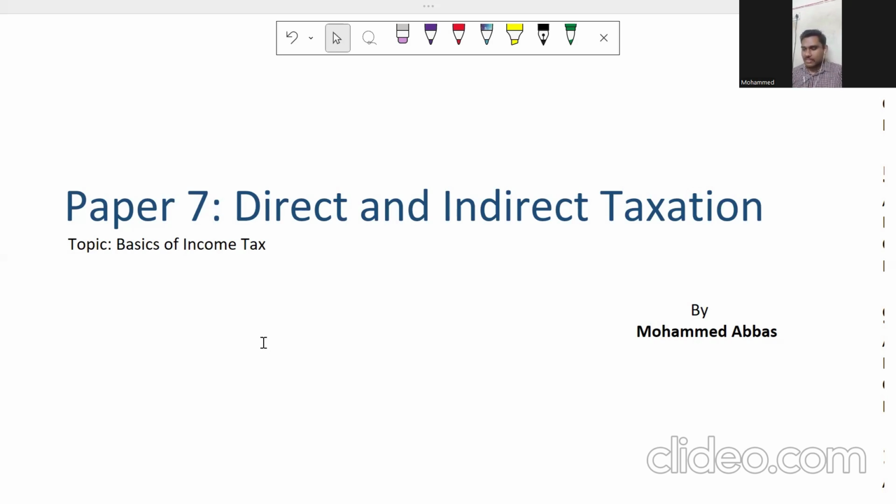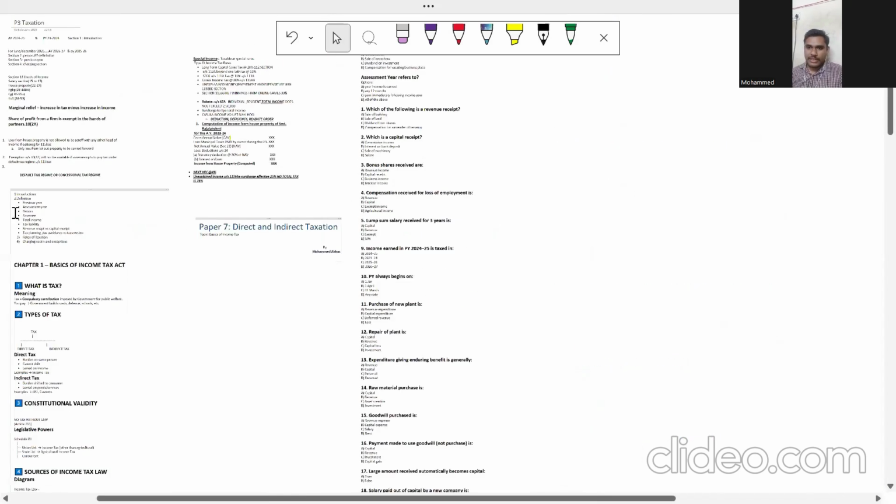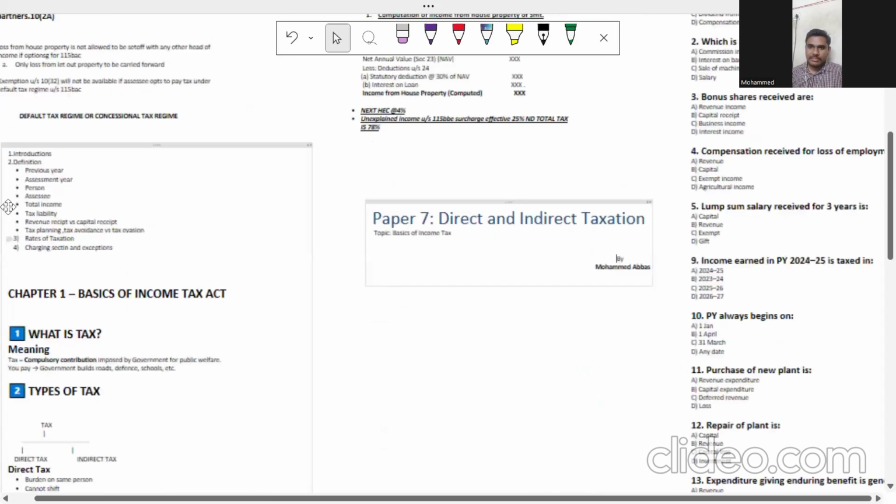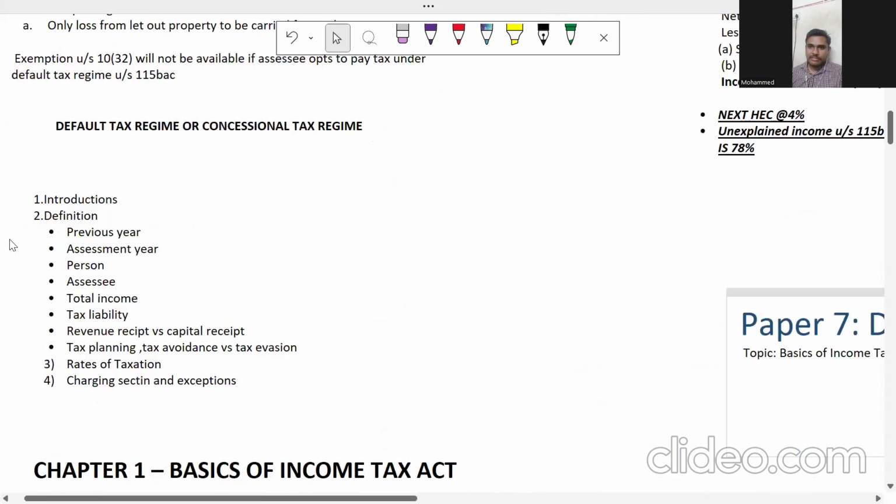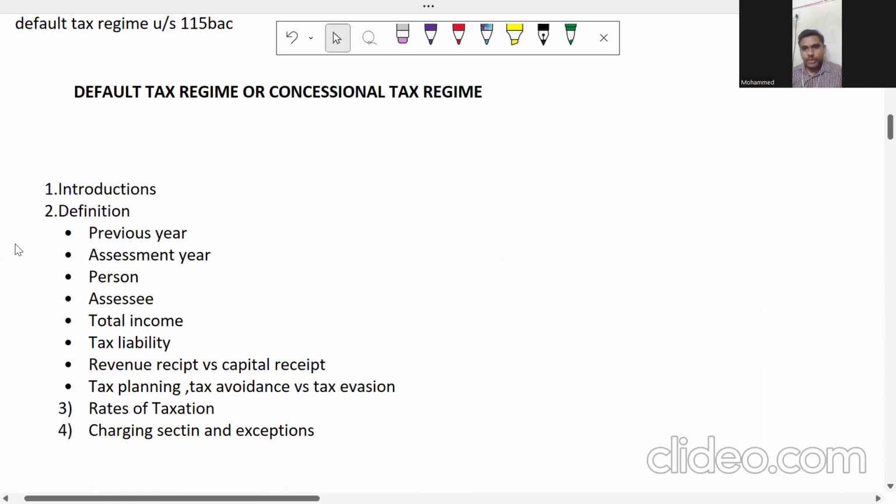In this, our agenda for today is we're going to learn about the, first of all, I'll give you the brief introduction of income tax. Then I'm going to start with the definitions of previous year, assessment year, and person, total income, tax liability, tax, revenue receipts, and capital receipts. And by this, I'll go in a flow. I'll start with one brief introduction. Once it is done, I'm going to start with the advanced concepts.